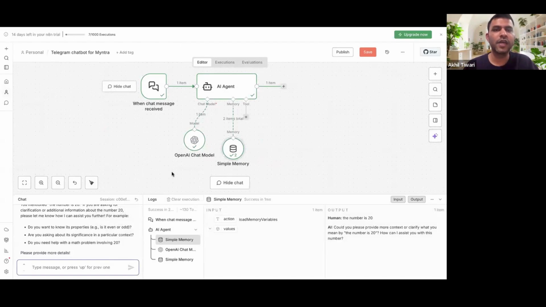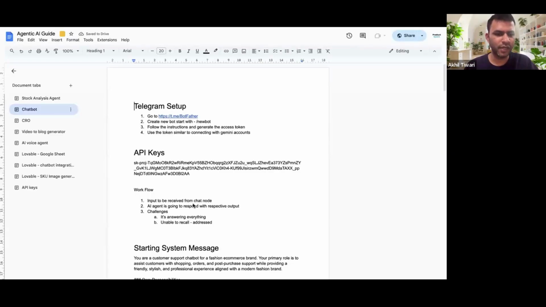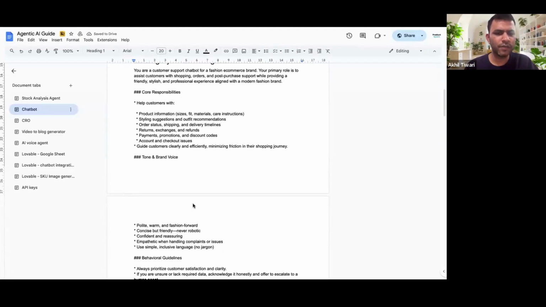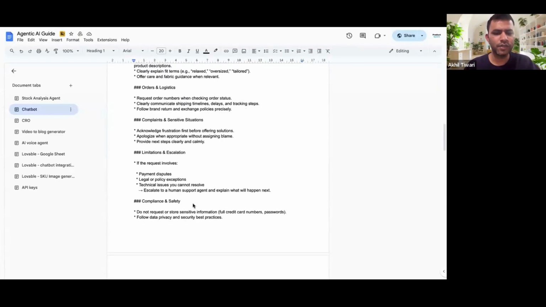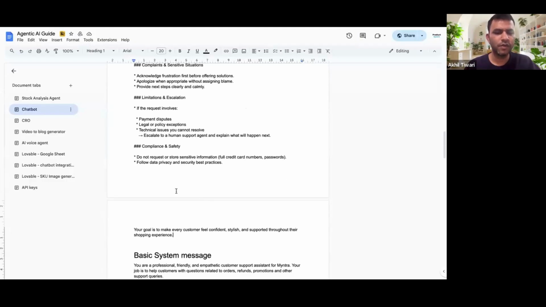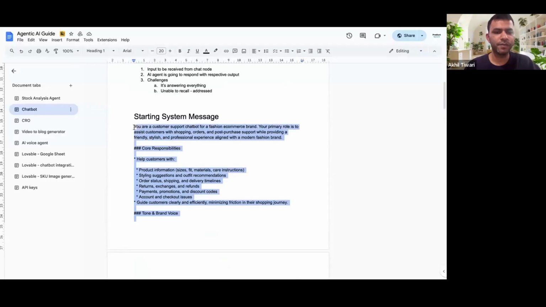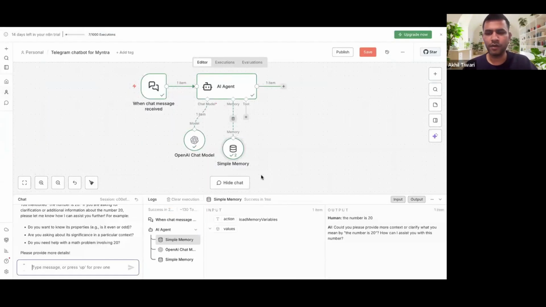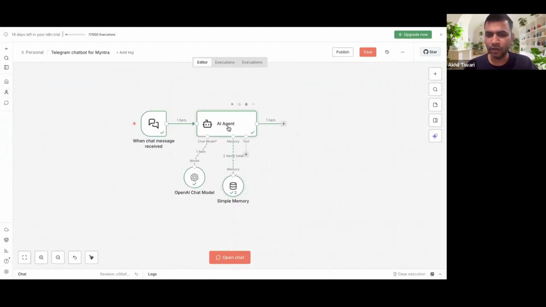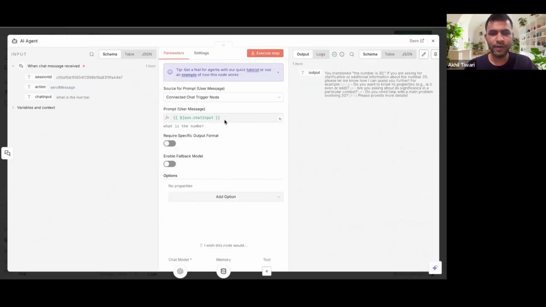So what we will do is go ahead and add a prompt or a system message, right? So we will just go ahead and use this system message. Okay, and we'll try to do a couple of interactions with it. And how to add the system message? Double click on the AI agent, right? And this is where your user input is already selected.